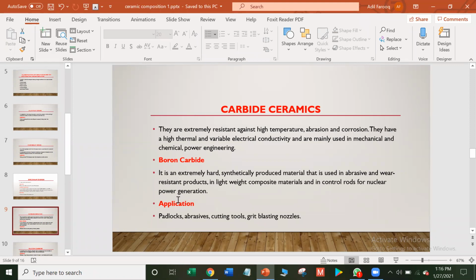Application of boron carbide: boron carbide is used in padlocks. Padlocks are portable locks with a shackle that may be pressed through an opening to prevent use or harm. It is also used as abrasives, cutting tools, and grit blasting nozzles. Blasting nozzles: a full selection of blasting nozzles incorporating a wide range of sizes in most popular materials such as tungsten carbide, aluminum, and so on.